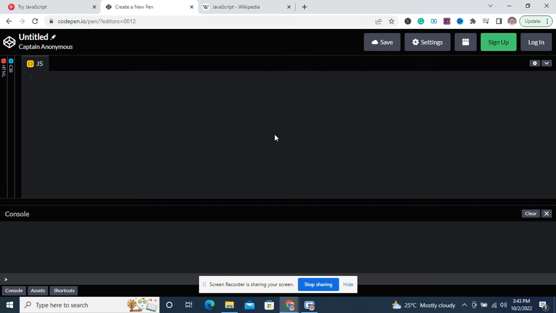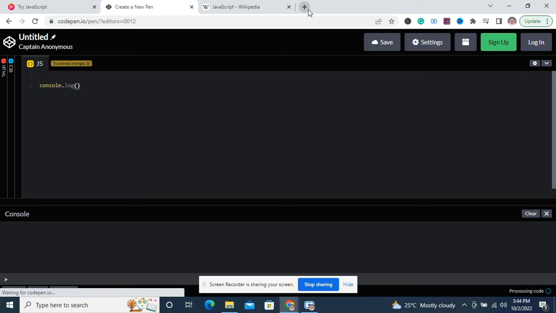But because of this, since we'll be working on real applications, we will not be using this platform to work. But for now, we'll be using this for now. But in our next video, we'll be working with a code editor like VS Code. So VS Code is one powerful code editor that you can use for programming in any language. So we'll walk you through the process of setting up your VS Code for programming. So for now, let's just do a couple of things.